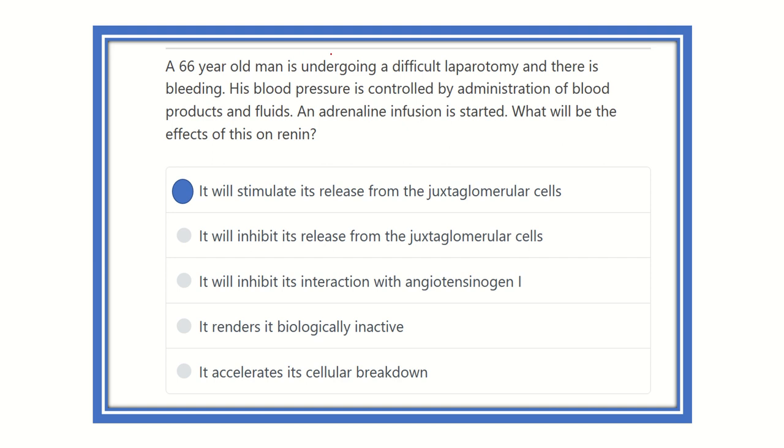So now our answer is ready. A 66-year-old man undergoing a difficult laparotomy has bleeding during the procedure, and blood volume and blood pressure are reduced. Due to the reduced blood pressure, the kidney will be stimulated and renin will be secreted. But here we have to find out the action of adrenaline on the kidney, and it is known to us that adrenaline also increases renin secretion.